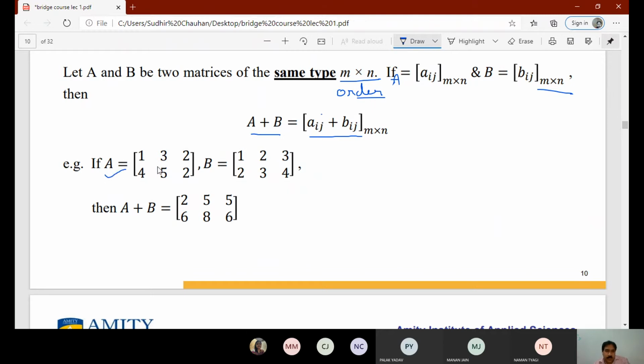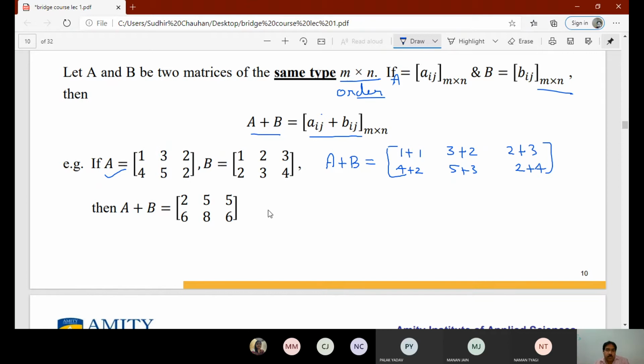For example, A has elements 1 3 2 in the first row and 4 5 2 in the second, and B has elements 1 2 3 in the first row and 2 3 4 in the second. A plus B can be obtained by adding the corresponding elements: 1 plus 1, 3 plus 2, 2 plus 3, then 4 plus 2, 5 plus 3, and 2 plus 4.